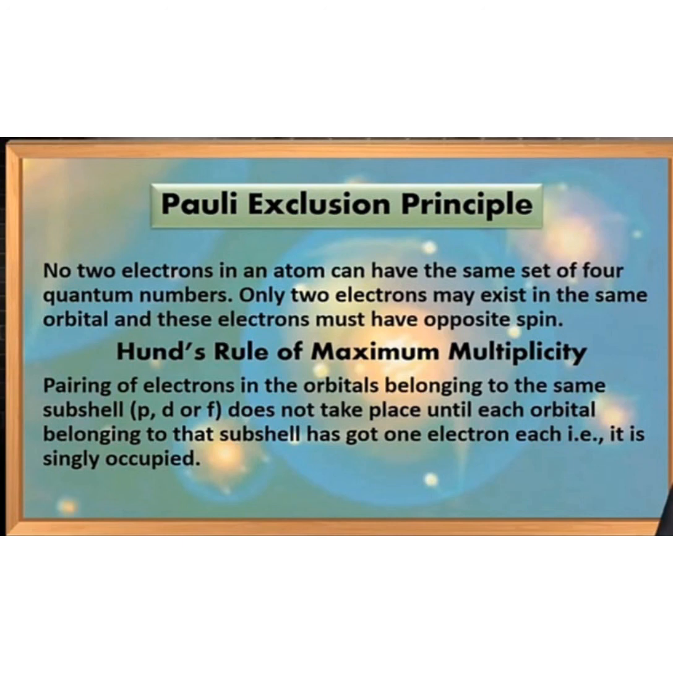Hund's rule of maximum multiplicity states that in the case of degenerate orbitals like p, d and f, the pairing of electrons takes place only when the orbitals are singly occupied.